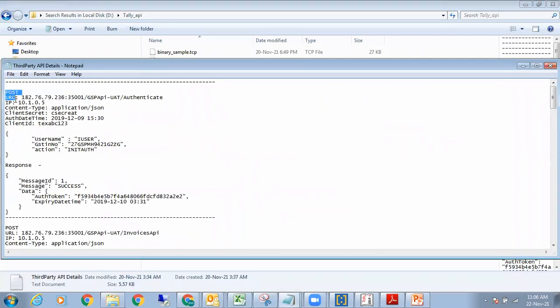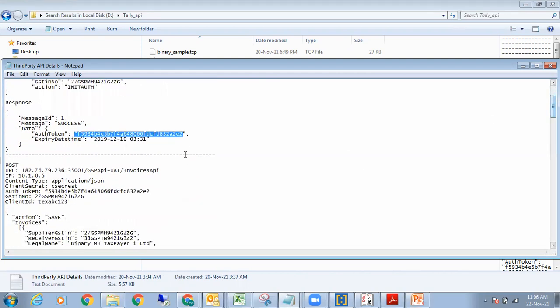This is my header detail, from where you get the authentication token. This is my body, and this is the response which comes, and within this response is the authorization token. This authorization token then goes into the header of the final report which you're posting.